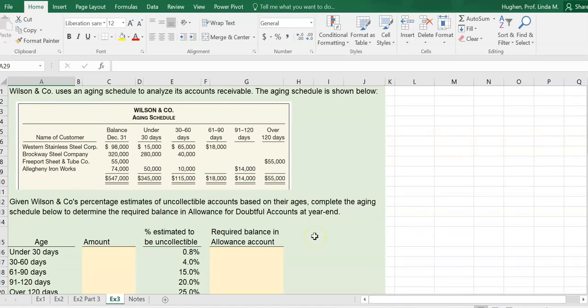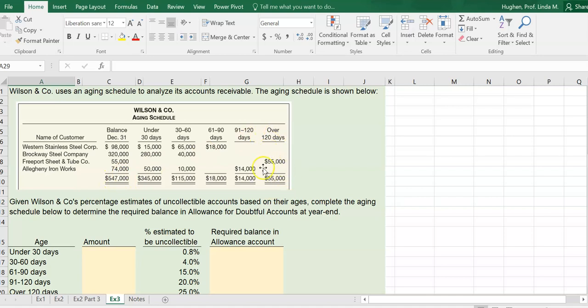Wilson and Company uses an aging schedule. Now, if they didn't use the aging schedule, if they just did percentage of receivables on some net number, their net accounts receivable is this $547,000. So the company could say, well, 3% of our receivables will never be collected, and that's going to be the required amount in our allowance for doubtful accounts. But instead, this company says, let's get more specific.